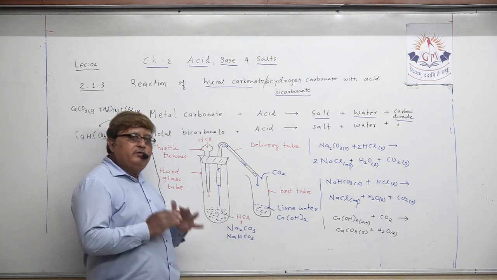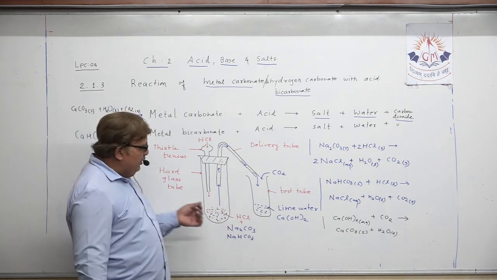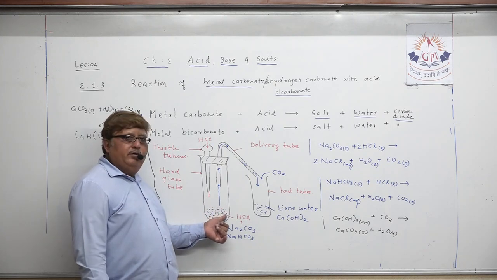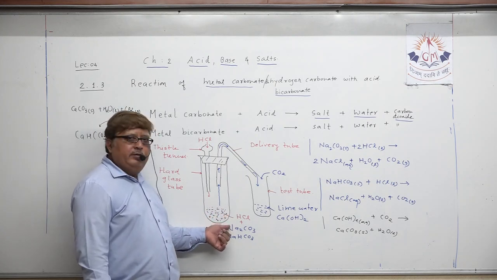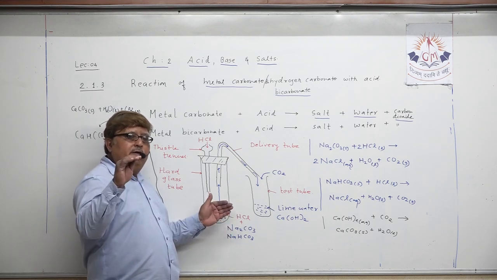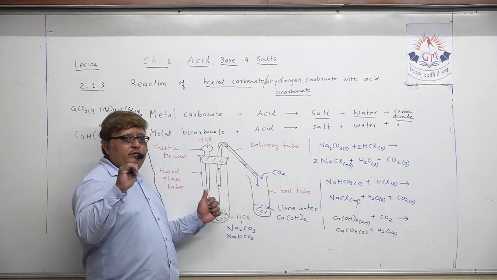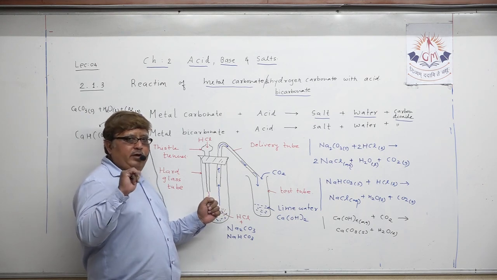These are the mixtures you are taking. Hydrochloric acid, at the same time sodium carbonate and sodium bicarbonate. These are the chemicals required for performing this particular experiment.